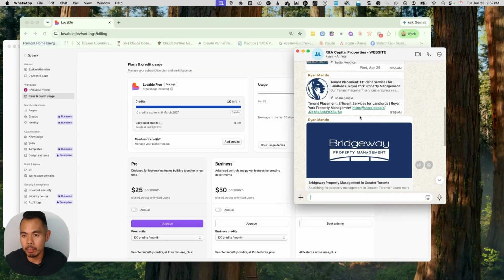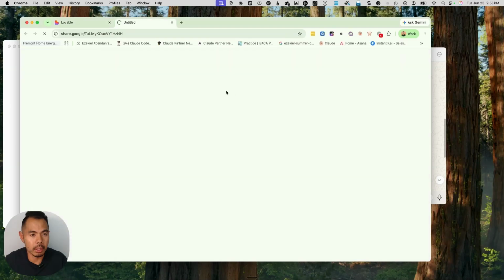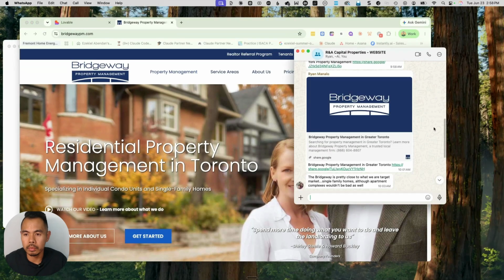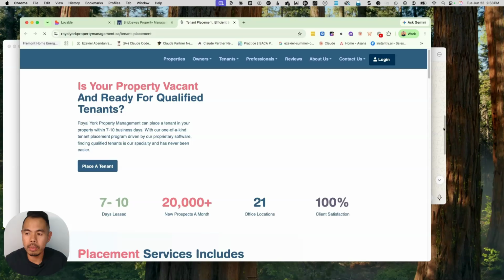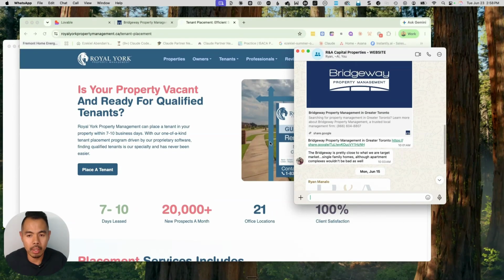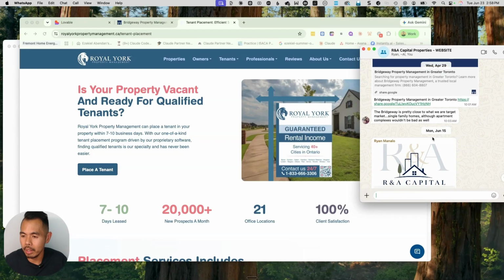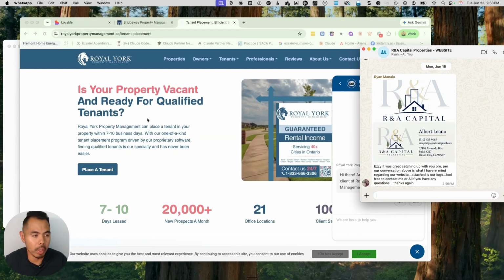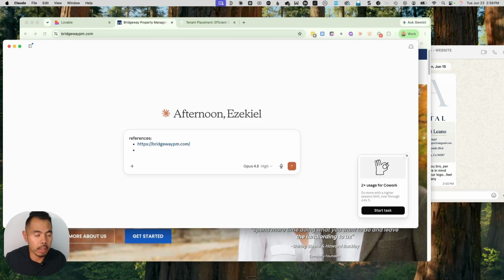So we have some references. What we're going to do is I'm going to go ahead and click this one, and it's going to open up right there. And then also this one right here. Okay. And what we're going to do is just start planning, get an idea. So I'm not a property manager. I've never built a property management website before. Well, we're going to use AI and start doing the plan. That's step number one. I'm going to go ahead and put this website here. Then go back to this.